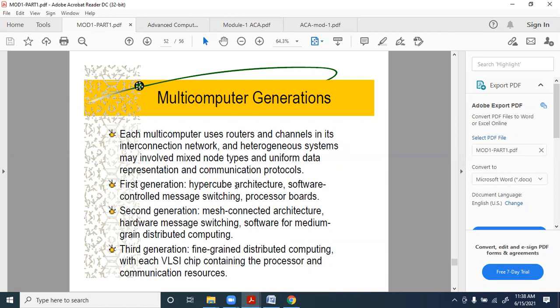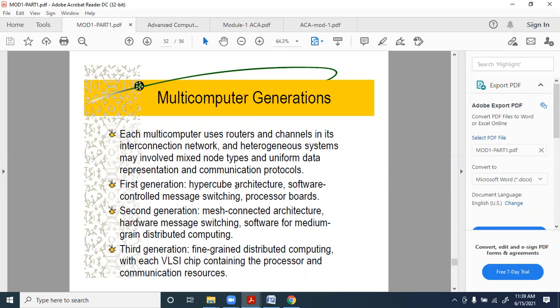So whenever we say 2-dimension, naturally a square will have 4 nodes, a cube will have 8 nodes, a 4-cube will have 2 to the power of 4, that is 16 nodes, a 5-cube will have 2 to the power of 5 equal to 32 nodes, and so on. So a 5-cube will be 2 4-cubes. Again, the 16 nodes of one are connected directly to the 16 nodes of the other correspondingly.